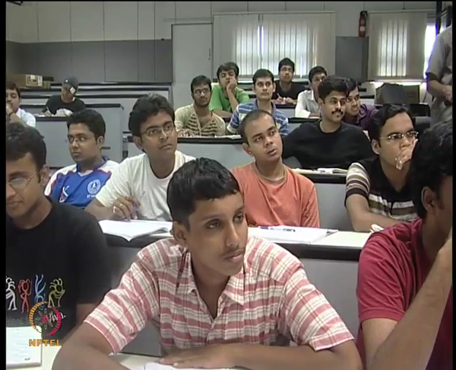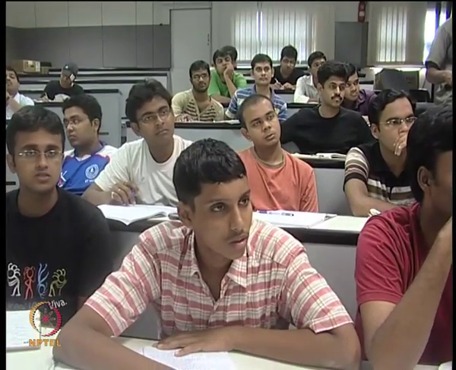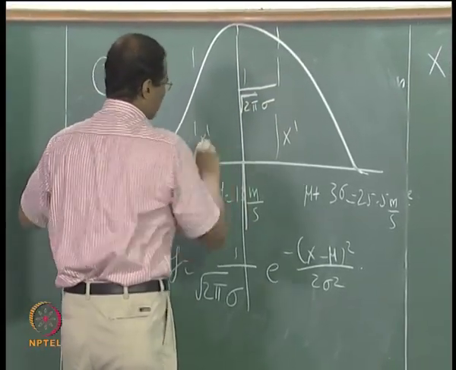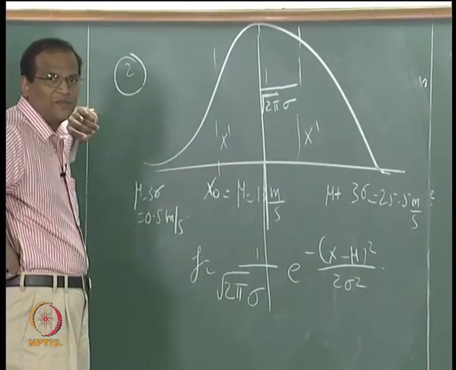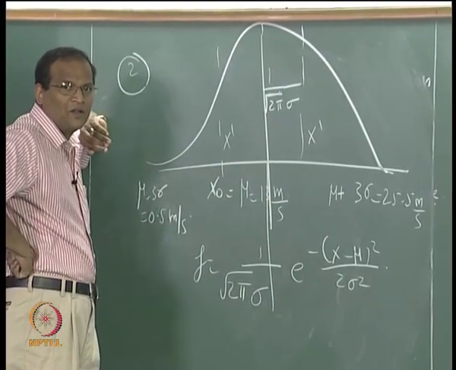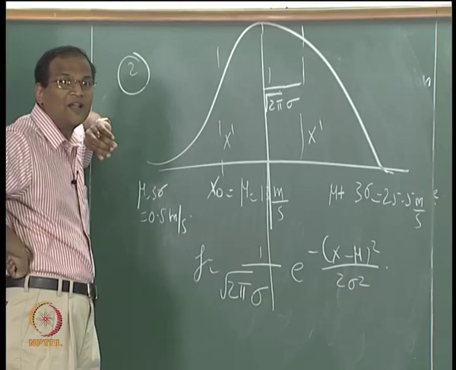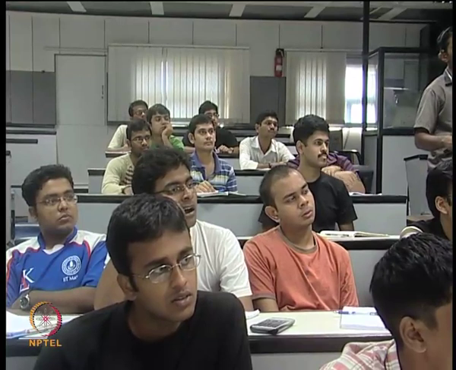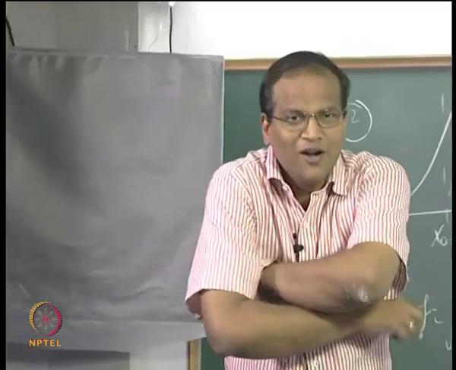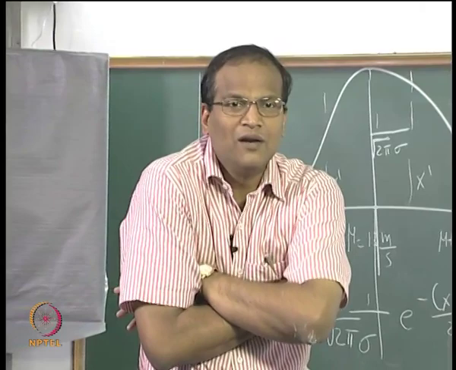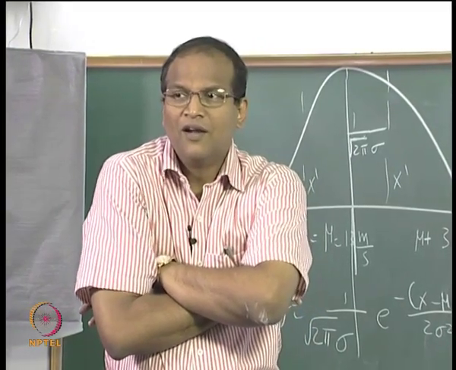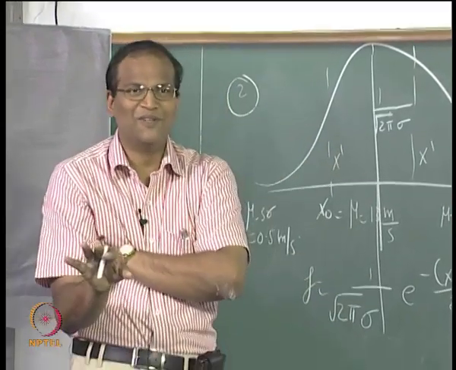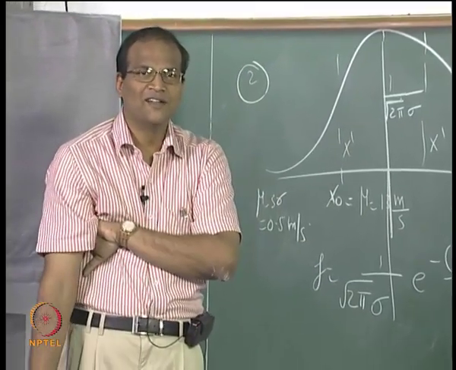Now we want to generate randomly a sample. We have this sample, we want to go either here or here. So I want x1 between 0 and 1 by root of 2 pi. You can generate a random number between 0 and 1 by root of 2 pi? So now we are cooking with fire. How do you do that? You just divide the random number by root of 2 pi sigma, that is it. The problem is solved. Ashutosh, does it answer your question? It leaves you more confused.